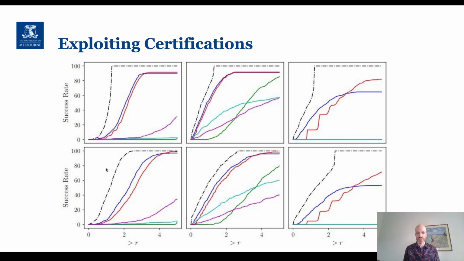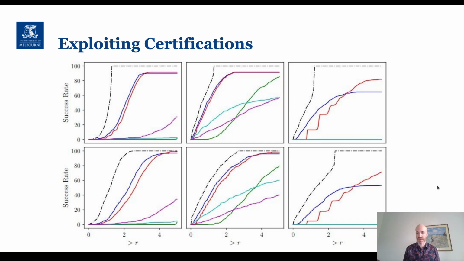Here we've plotted results for MNIST on the left, CIFAR10 in the middle, and ImageNet on the right, and for 2 different levels of additive noise in our randomized smoothing process. Sigma is equal to 0.5 in the top row, and sigma is equal to 1 on the bottom row.